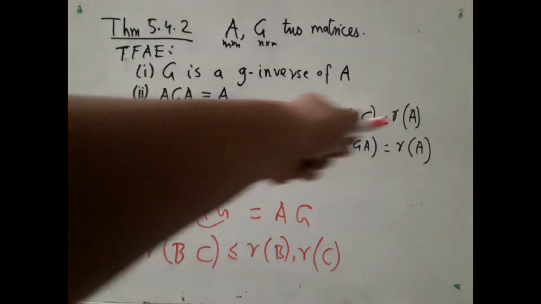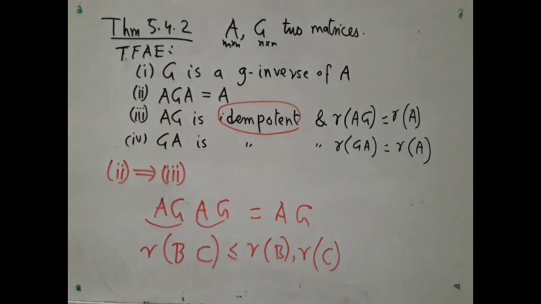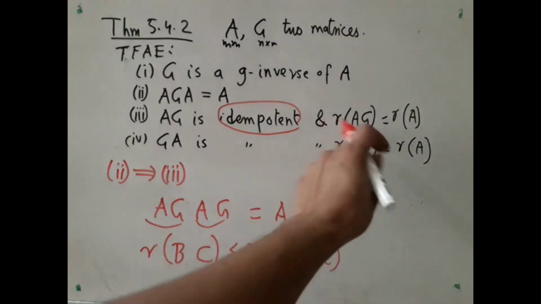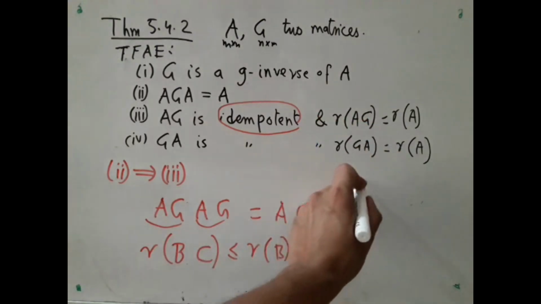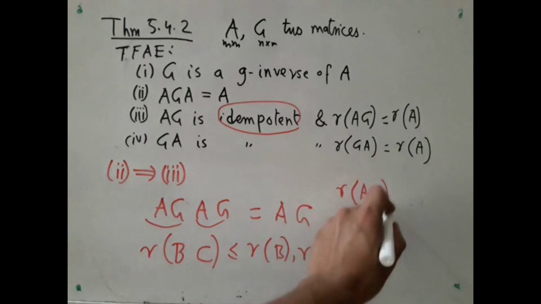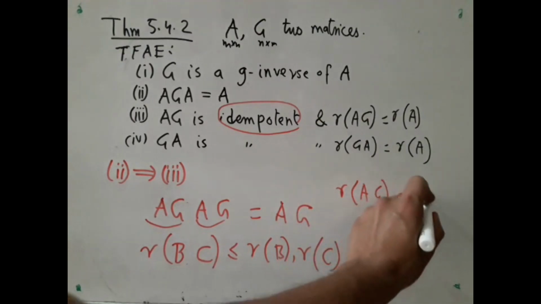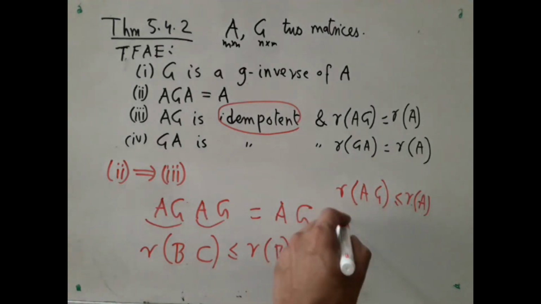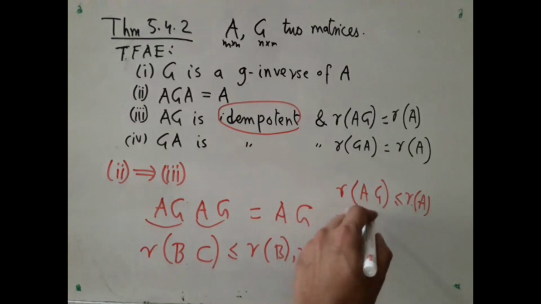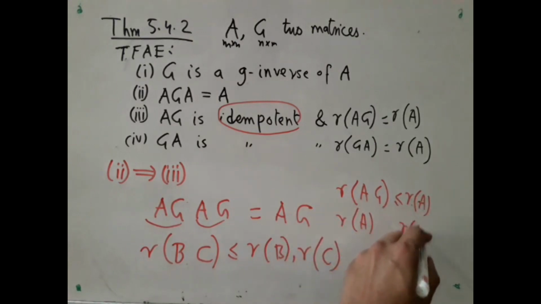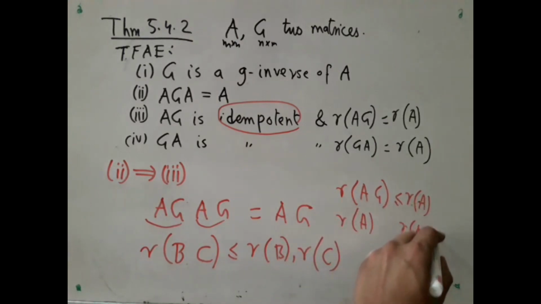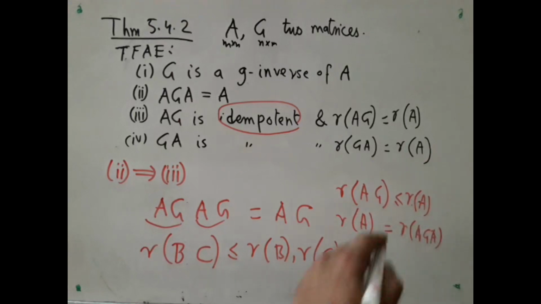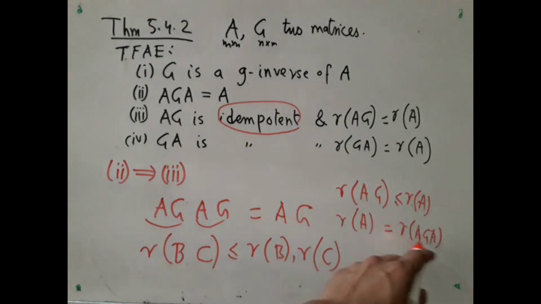Now, let's just use this fact here, and you will immediately see that rank of AG must be less than or equal to rank of A, because AG is obtained by multiplying A by something. Now, I also know that A happens to be AGA. So, rank of A is same as rank of AGA. And what is AGA? AGA is AG times something.